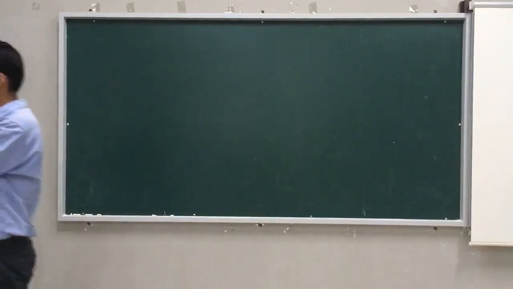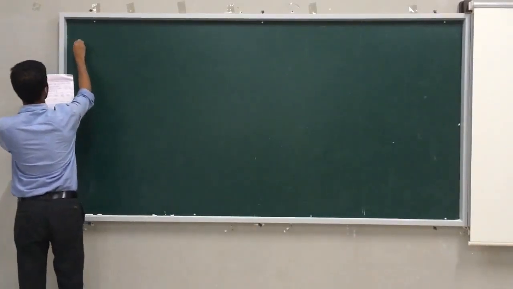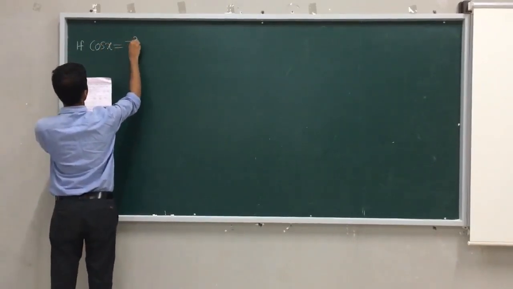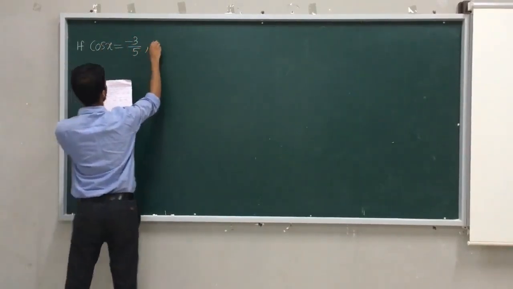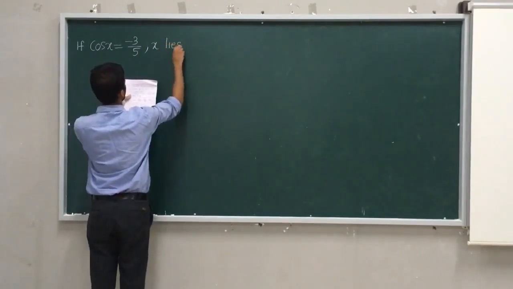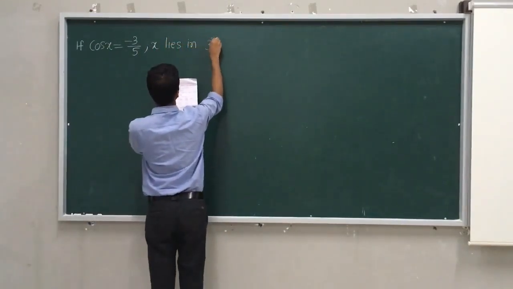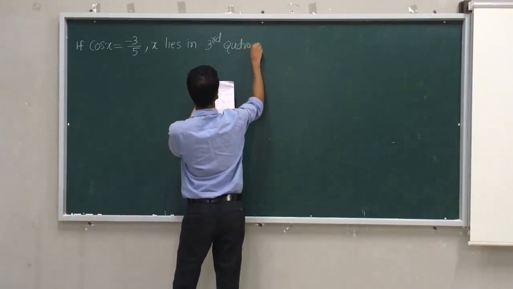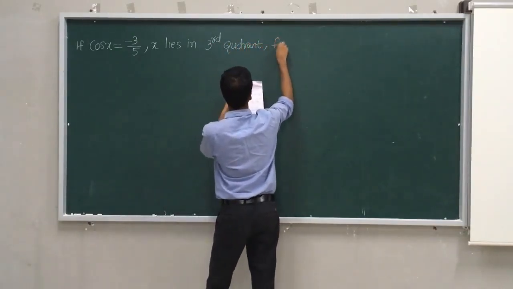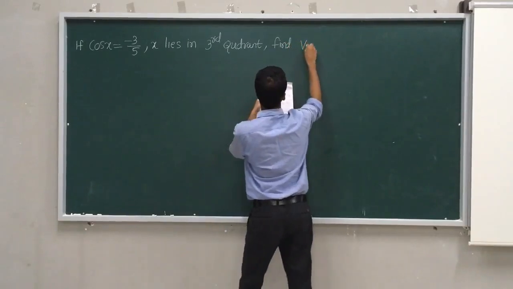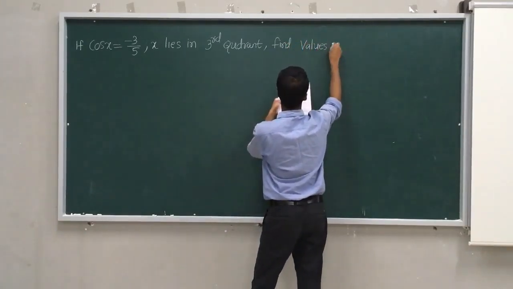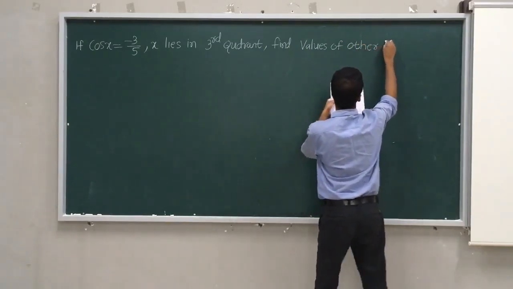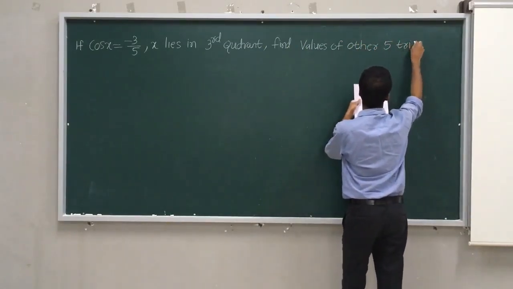We have a problem. If cos x is minus 3 by 5, x lies in the third quadrant, find values of the other 5 trigonometric functions.